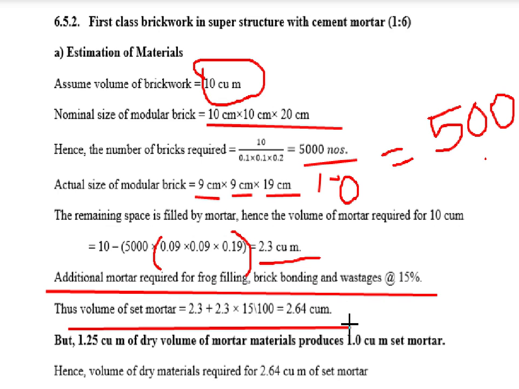But there is a very basic theory behind that. 1.25 cubic meter of dry volume of mortar material produces 1.0 cubic meter of mortar. If you use 1.25 cubic meter of dry volume of mortar material, it will produce 1.0 cubic meter of said mortar. Now, why?